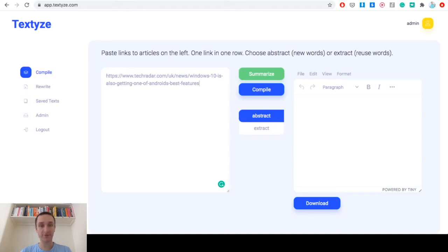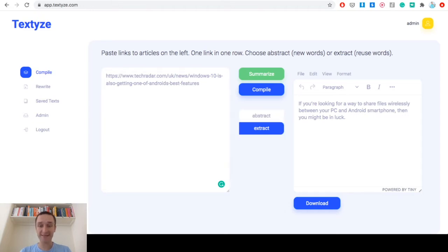I have my link to some news about Windows 10 from TechRadar, and I click on Summarize. So I will get a summarization of the text in one line. This is what we'll get here on the right. This is working pretty fast. And here's the summarization for this particular article.